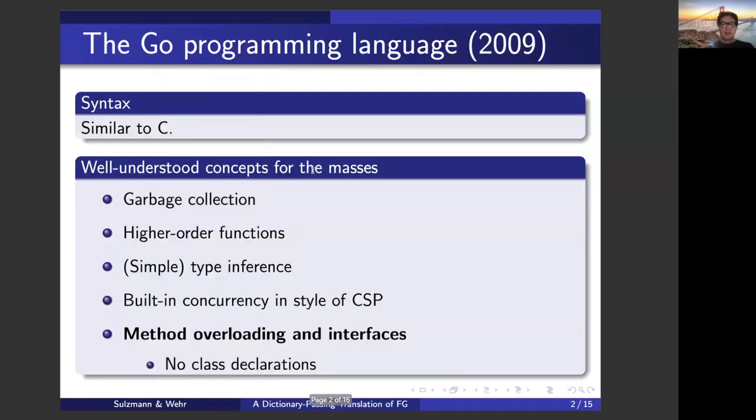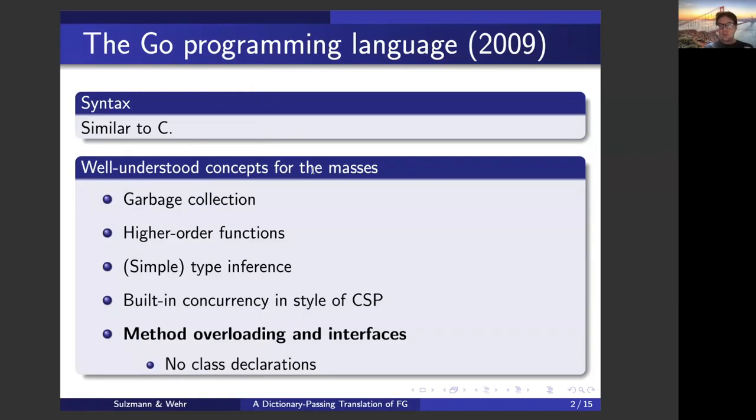The Go programming language is a recent language that is pretty popular. That is partly due to its syntax similar to C, which makes it a pretty accessible language. Go is also powerful because you find many well-established concepts: garbage collection, higher order functions, a simple form of type inference, built-in concurrency in the style of communicating sequential processes. What we're going to look at today is method overloading and interfaces.